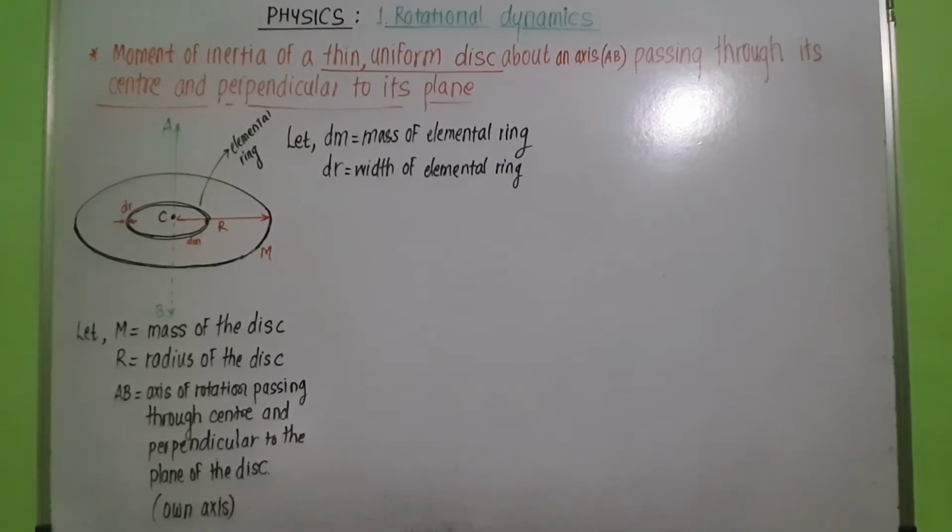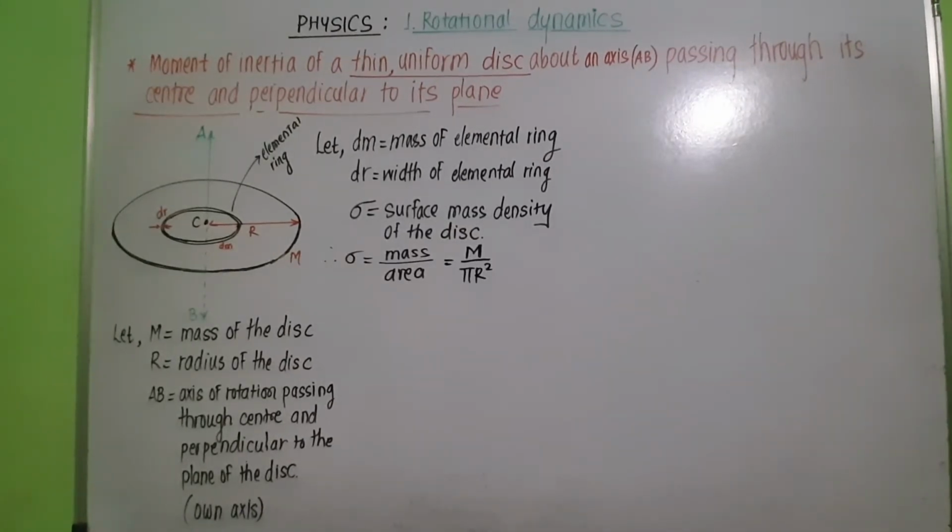Now the disk is a two-dimensional circular object, so here we are going to consider its surface mass density. Let sigma be the surface mass density of the disk, that is mass per unit area. So we can write, therefore, sigma is equal to mass of the disk upon area of the disk, which is equal to m upon pi R square. Let this be equation 1.